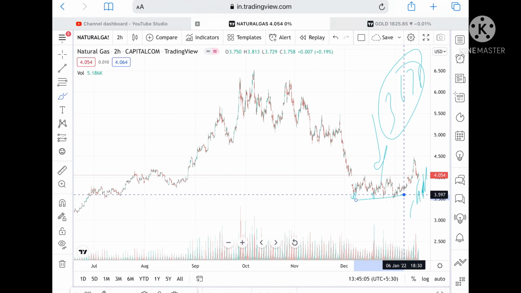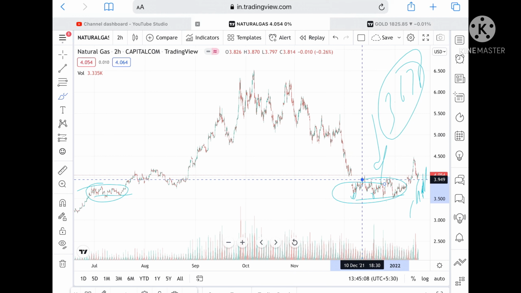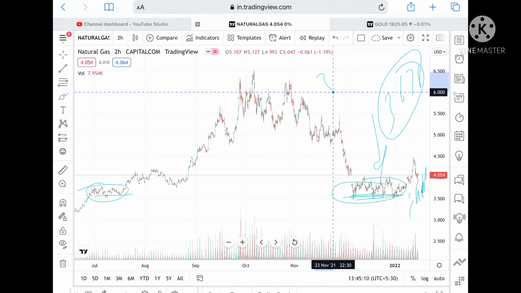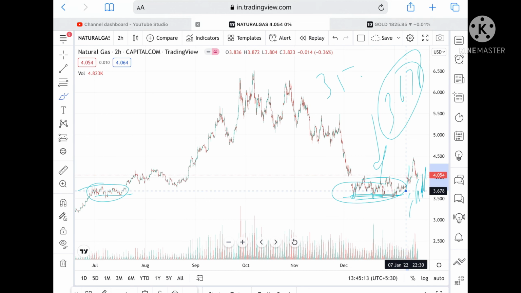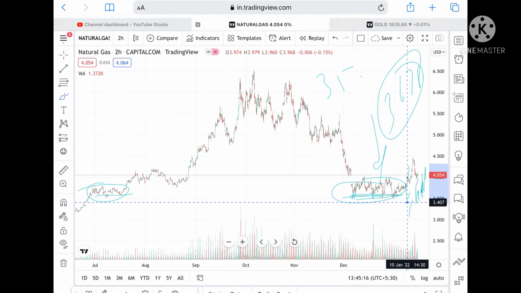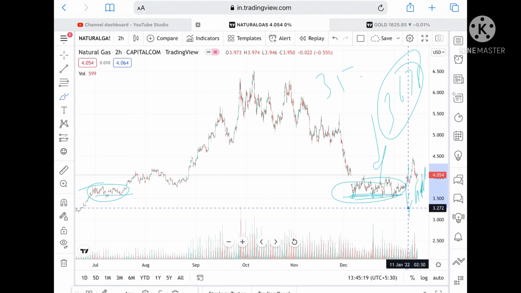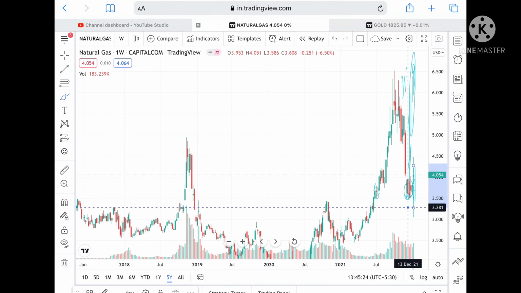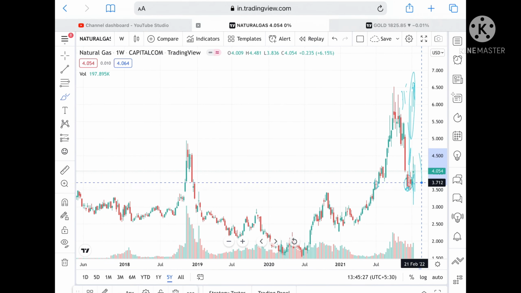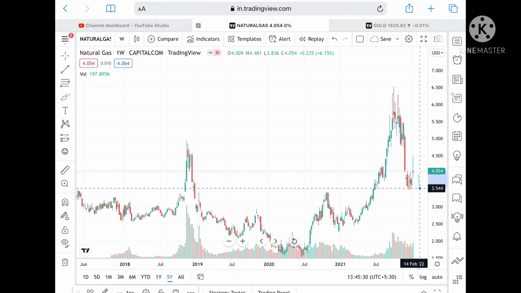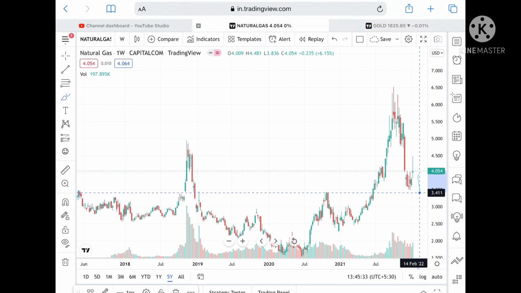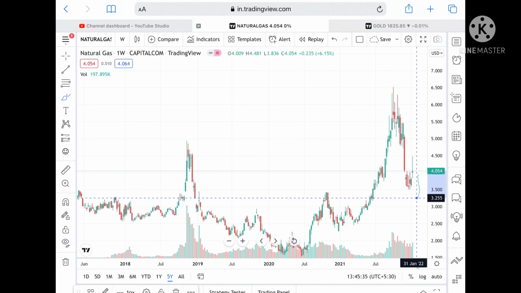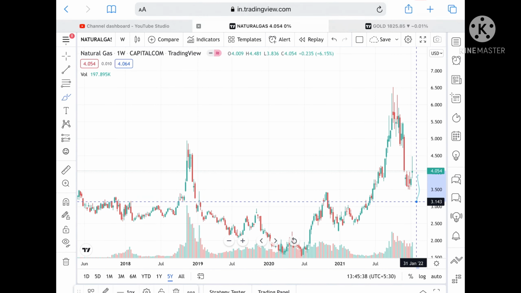Okay, because these levels are already tested here, and if you look at this particular zone, this support at 3.5 is tested 2-3 times, so probability of going to downside is very high. We can see a level of 3.407 to a level of 3.281. Okay, and if I show you the 5-year chart, you can see the probability of going down will be high if it goes below a level of 3.5 and can touch a level of 3.433, and if it goes below this level, then we can see a level of 3.255, and if it goes below this level, we can see a level of 3.143.